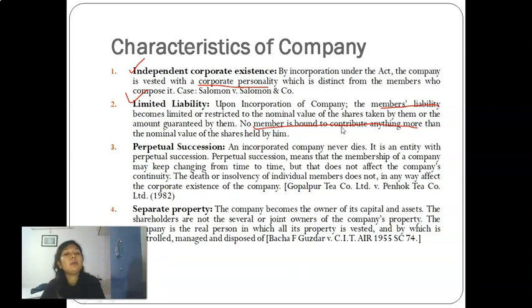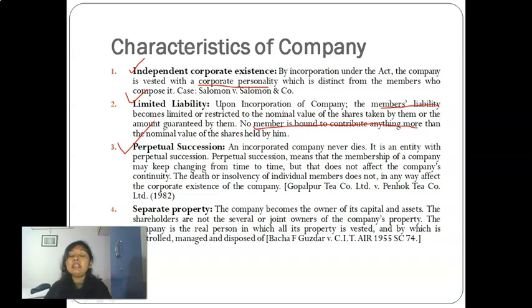And third is perpetual succession. It is a very important point. In case of a sole proprietor, if the sole proprietor dies, the sole proprietorship also dies. It also gets dissolved in case of a partnership form. If all the partners die, or if one of the partners dies, then the partnership breaks. But an incorporated company never dies like this. If the promoter, or all the promoters, die, then also the company will not die. It has to die in a legal way only.